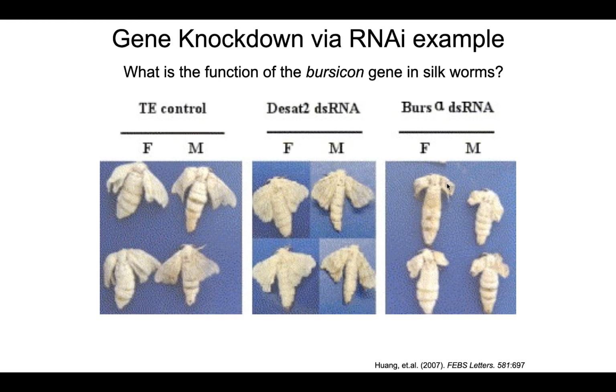And so now they can begin to hypothesize, the bursicon protein has something to do with wing development. Maybe they are involved in the growth of the wing cells, or maybe the mitosis, the cell division of wing cells. So this is a common way in which RNAi, or RNA interference, is used within research.